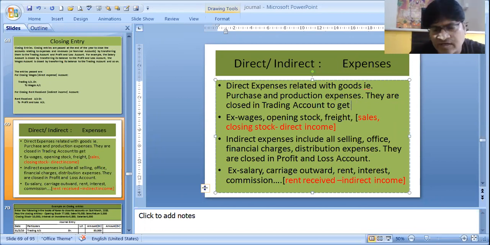Now, gross profit means, if I give you one example, it will become very easy. Suppose in the sari business, I'm just buying saris and selling saris. Buying a sari at, suppose, 2000 rupees and selling at 2500. So my gross profit is nothing but 500. But then I have to pay for advertisement charges. I have to pay for accountant charges, who is accounting my books. These are my indirect expenses, my office expenses,